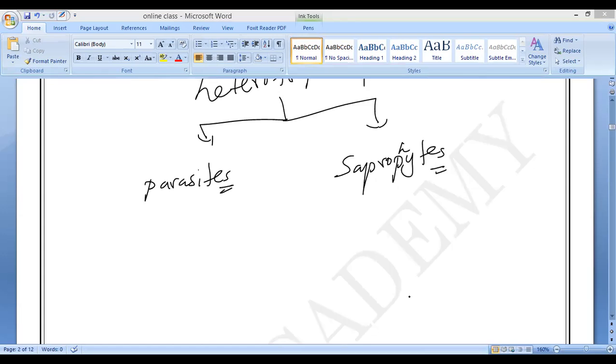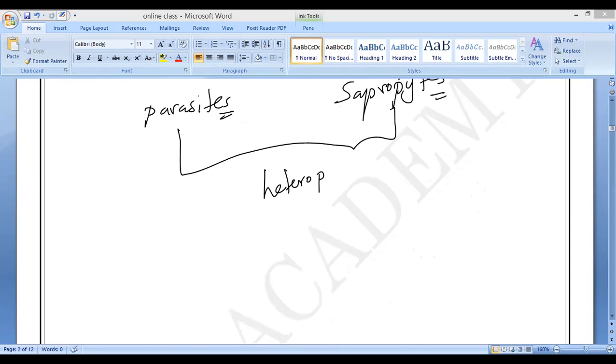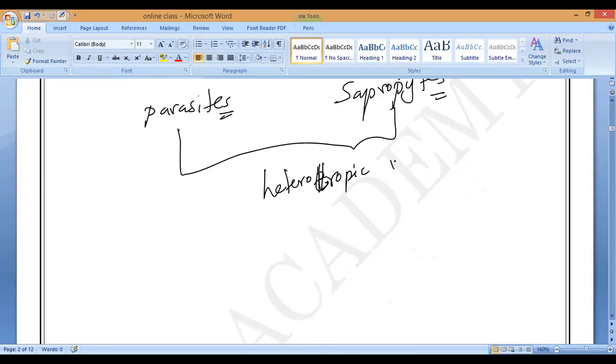So this parasite and saprophyte, both are having which kind of nutrition? Heterotrophic mode of nutrition. Do you understand? Yes or no? Heterotrophic mode of nutrition. Do you understand, all of you? That is what you have to remember.